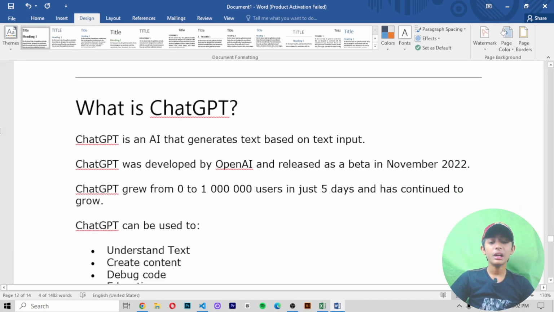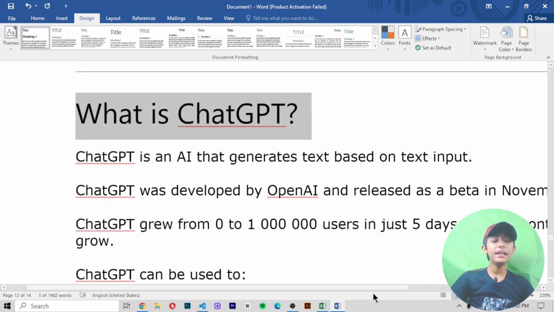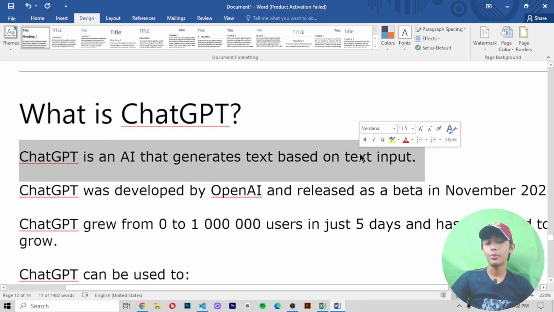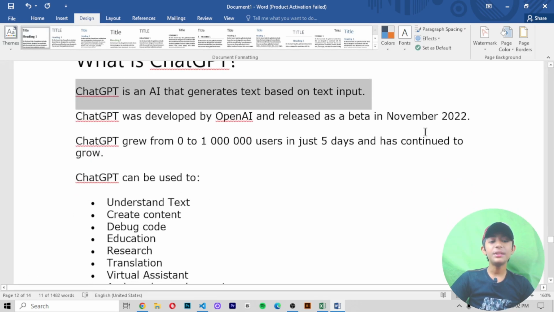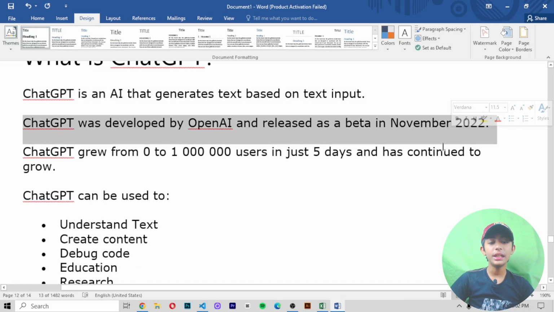If you don't know what ChatGPT is, let me tell you. ChatGPT is an AI that generates text based on text input. ChatGPT was developed by OpenAI and released as a beta in November 2022. You must know that ChatGPT was developed by OpenAI and released as a beta version in November 2022.